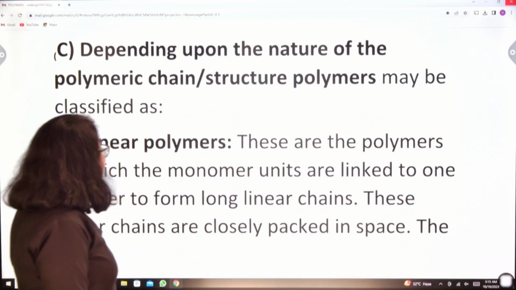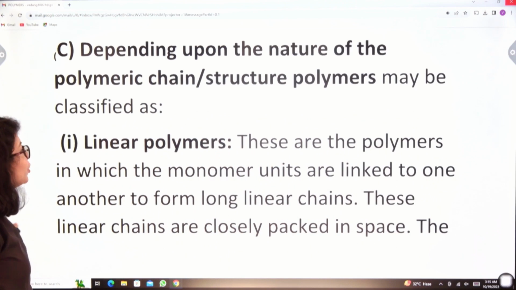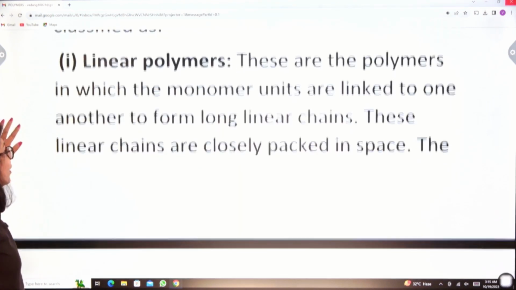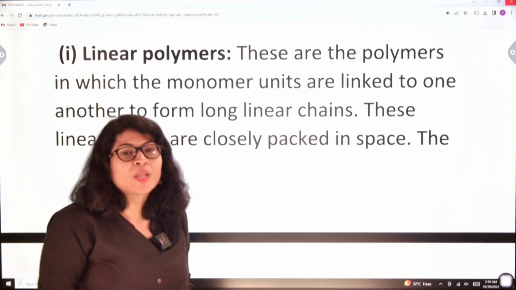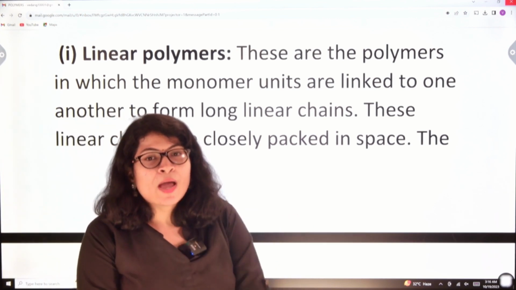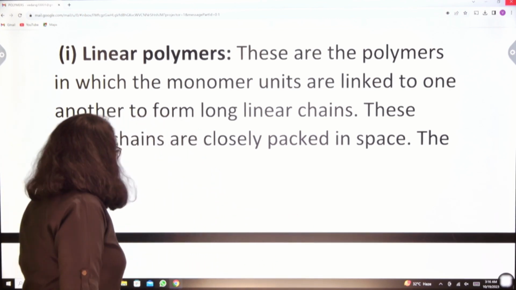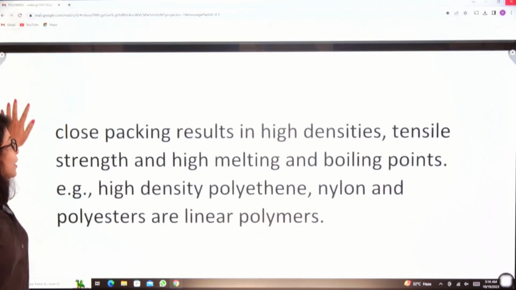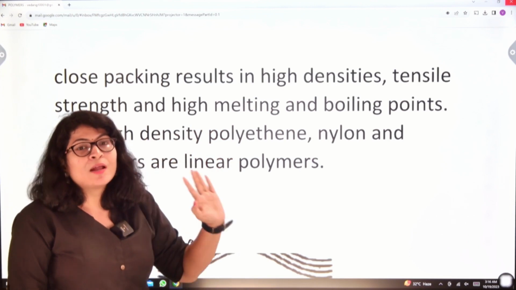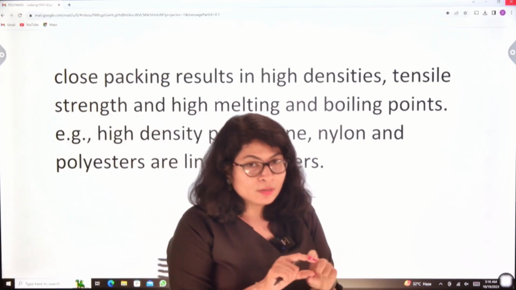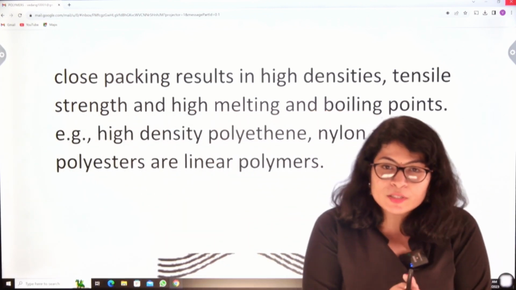So, these are the polymers in which the monomeric units are linked to one another to form long linear chains. Okay, and these chains are closely packed with each other. The close packing results in high densities. You have to remember this. If there are linear polymers, then the long chains, they are closely packed with each other.